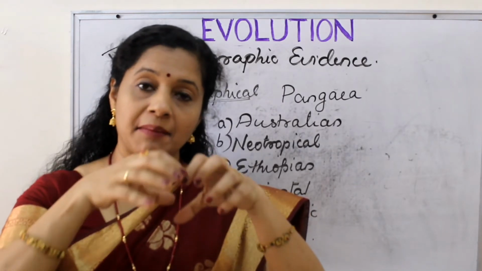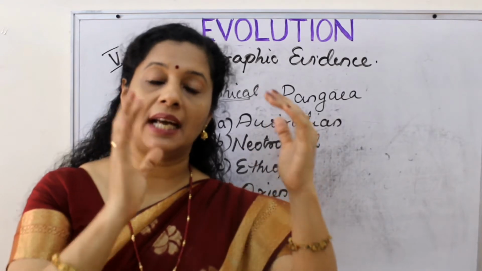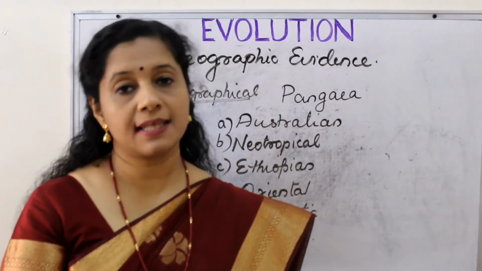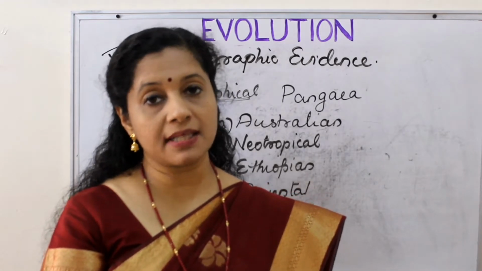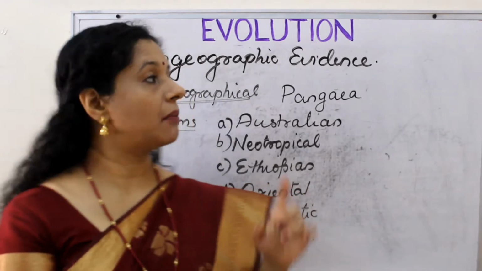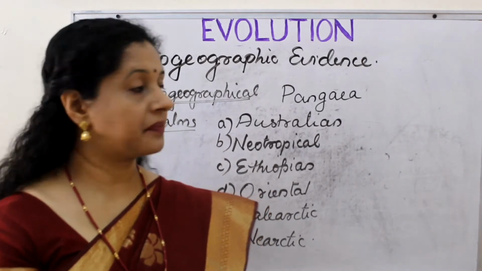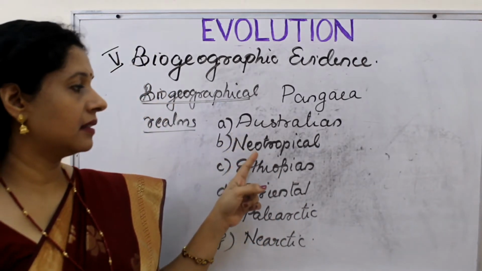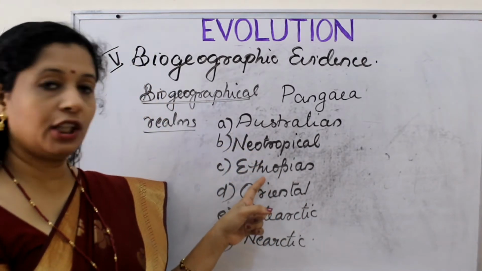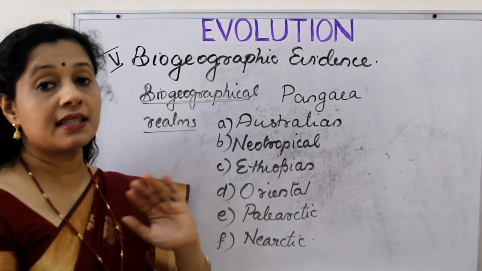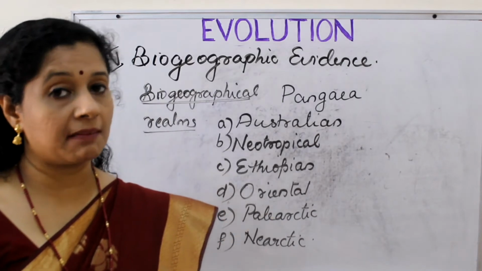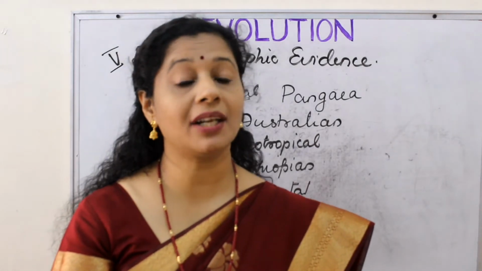When the landmass got separated, obviously the animals in that part also would have got separated. So the biogeographical distribution of plants and animals has been divided into 6 biogeographical realms. They are Australian, Neotropical, Ethiopian, Oriental, Palearctic and Nearctic. These are only biogeographical realms. They don't have anything to do with our political boundaries.